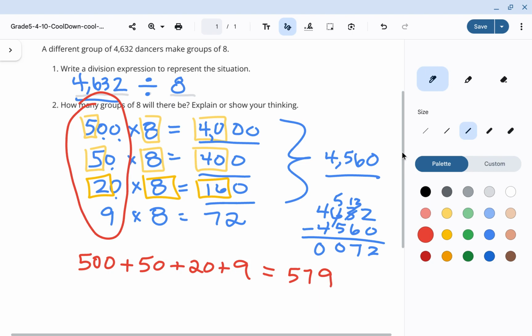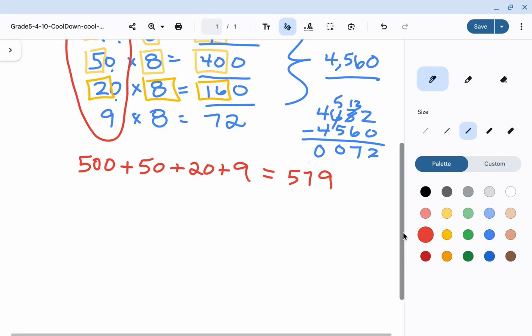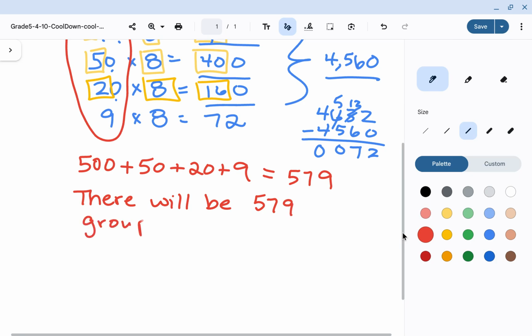Now do remember my rule: if your question has words in context, then your answer should have words in context too. This means that there will be 579 groups of dancers.